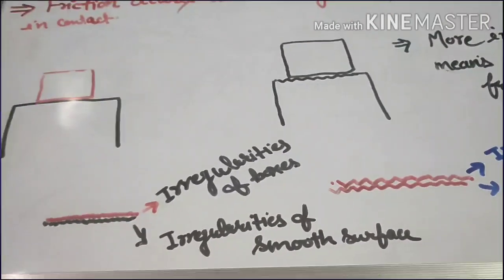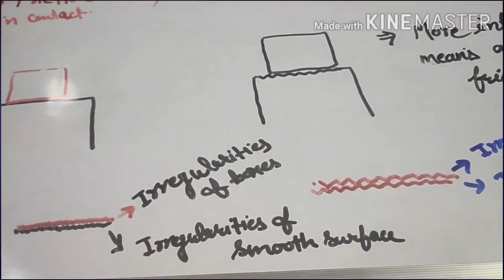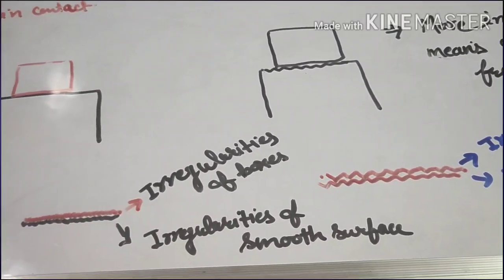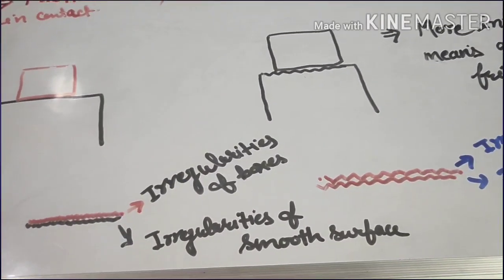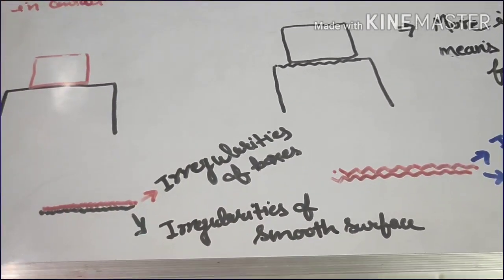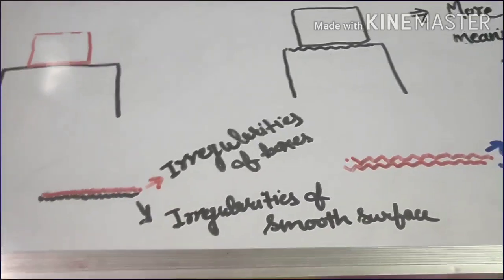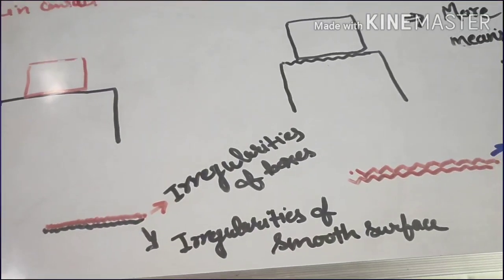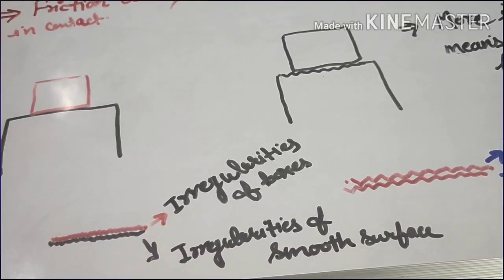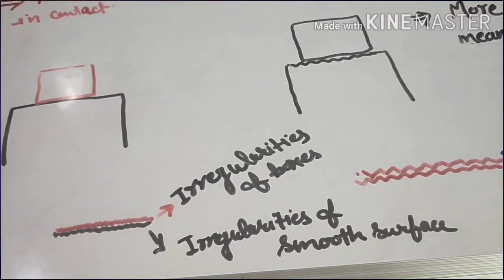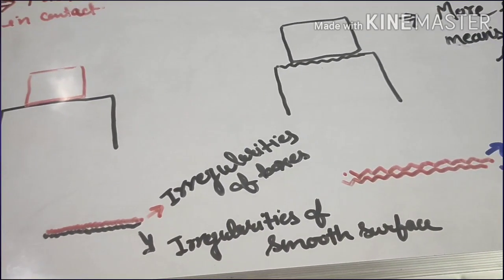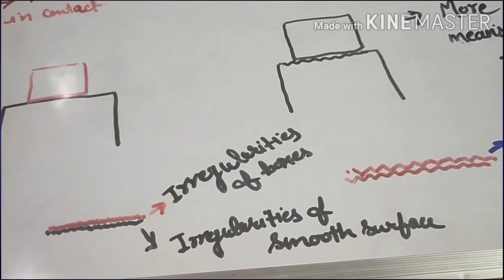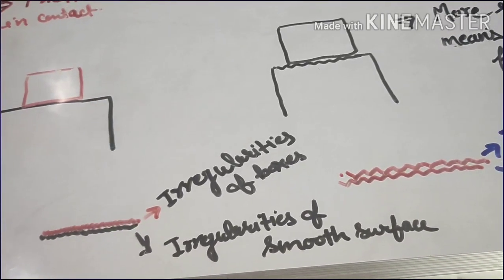So now, if you look at the structure of a smooth surface and a rough surface, what do you see? We see that all surfaces have irregularities. All surfaces, even smooth surfaces, also have irregularities. When I say all surfaces, I mean all surfaces. Now, how exactly do a smooth surface and a rough surface look?